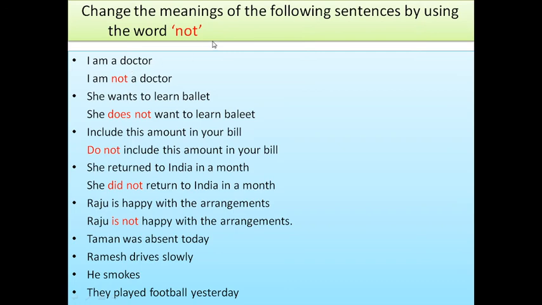This is an exercise. Form negative sentences. I have given positive sentences. Please change them into negative. I have done the answers for sentences 1, 2, 3, 4, 5. So you do the exercise for the 6th, 7th, 8th, 9th.